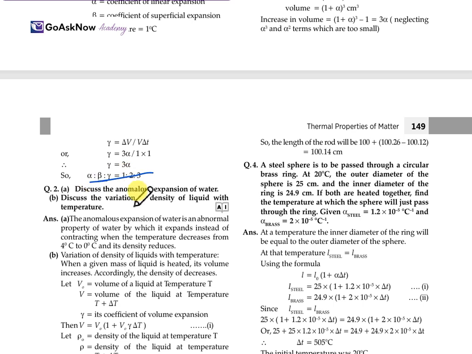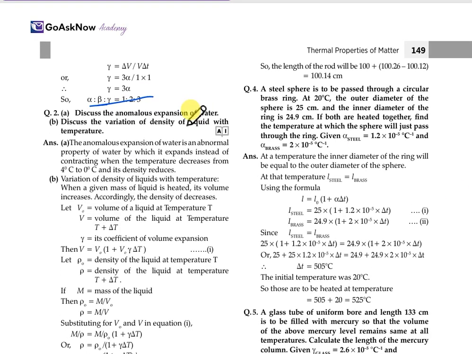Then discuss the anomalous expansion of water. And second, discuss the variation of density with temperature of a liquid. So firstly, the expansion of water is an abnormal property of water, by which it expands and decreases from 4 degrees to 0 degrees and its density reduces. So this is for case 1. Second, the variation of the density of a liquid with temperature.